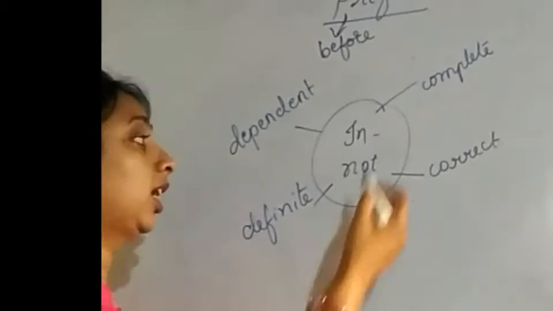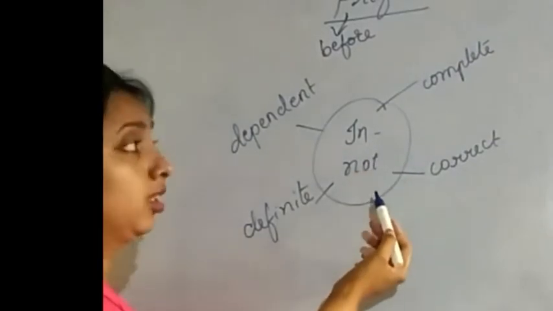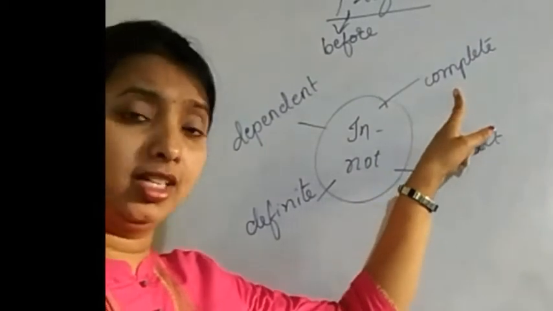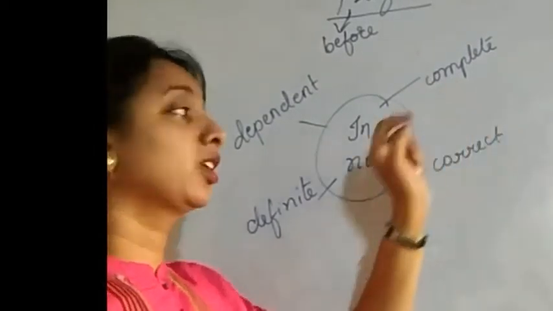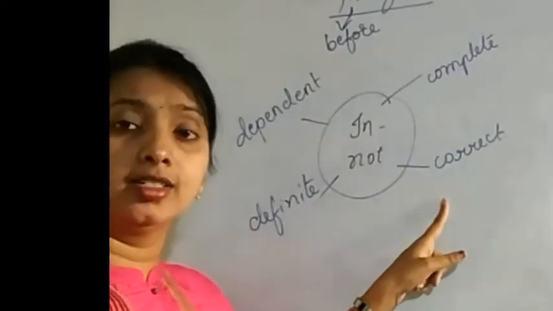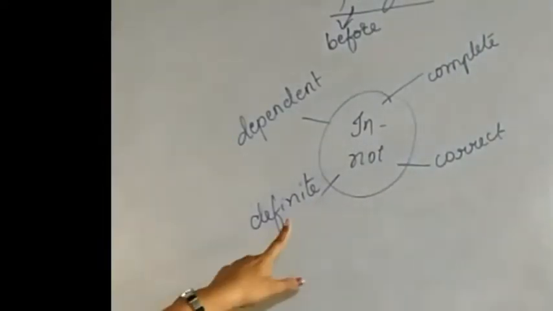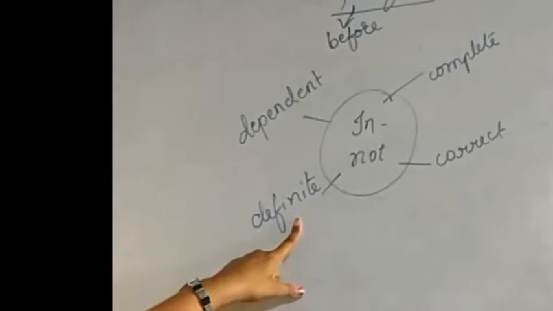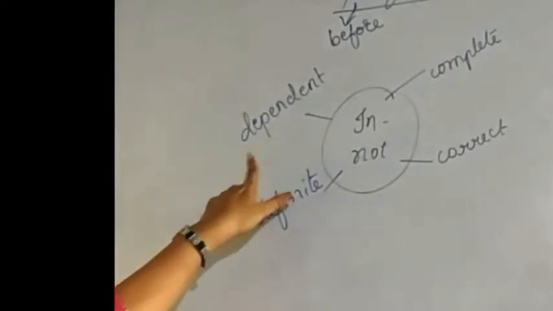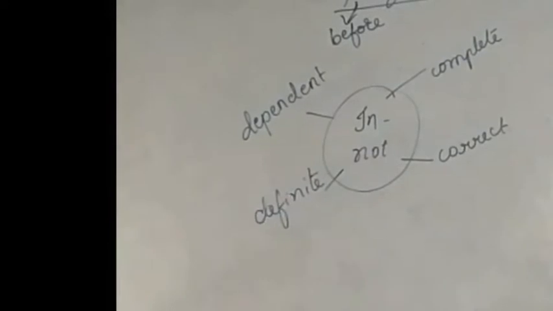Next word is in. In means not. If I add this in to complete, it becomes incomplete. Incomplete means not complete. Next one, correct. If I add in, it becomes incorrect. Means not correct. Definite, indefinite. Dependent becomes independent. Means you are not dependent on anyone.